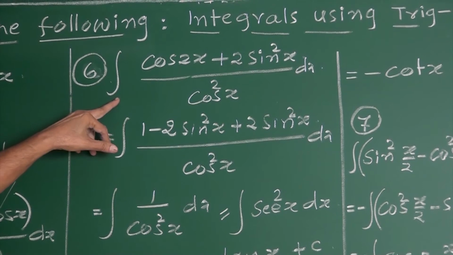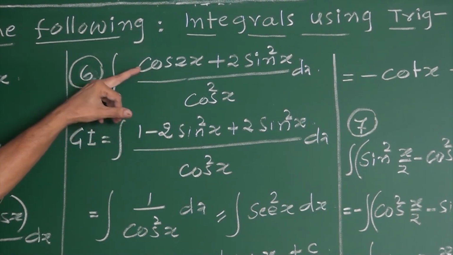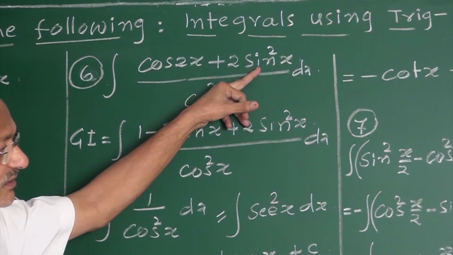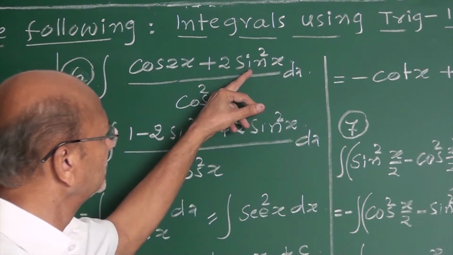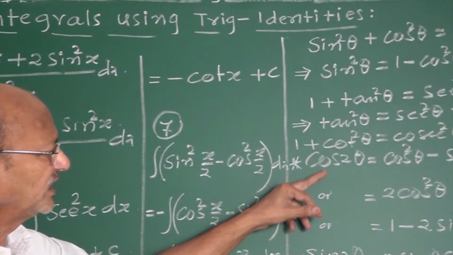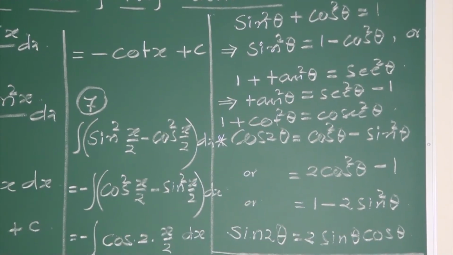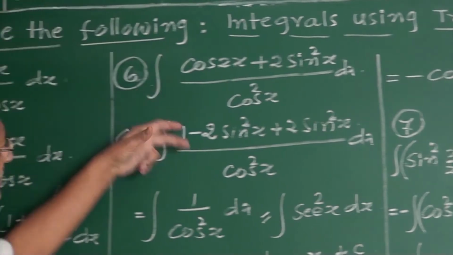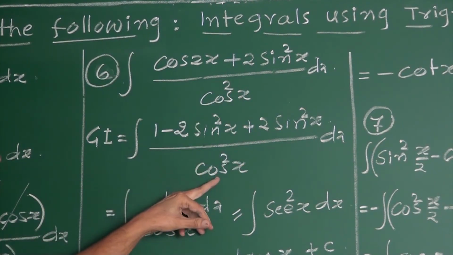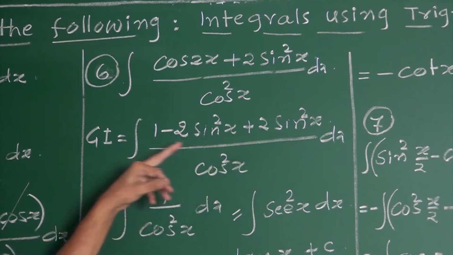Our next example is this. Evaluate integral cos 2x plus 2 sin square x upon cos square x. You have to make use of the formula for cos 2x in terms of sine. No confusion, because the given term is sine, so you must use the formula for cos 2 theta in terms of sine, which is 1 minus 2 sin square theta. Cos 2x becomes 1 minus 2 sin square x, plus 2 sin square x upon cos square x. Minus 2 cancels with plus 2, gives 1.